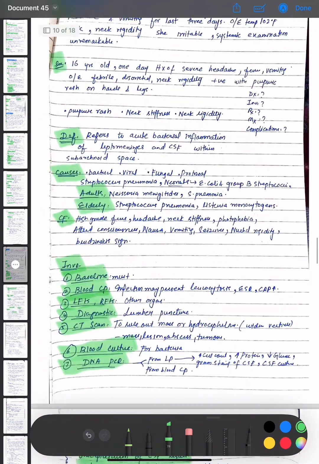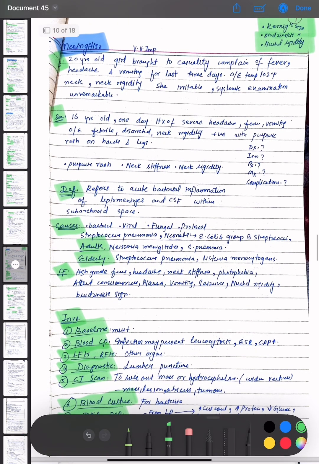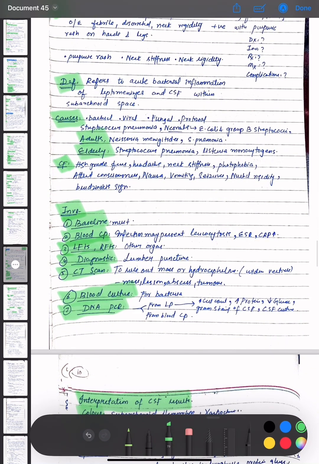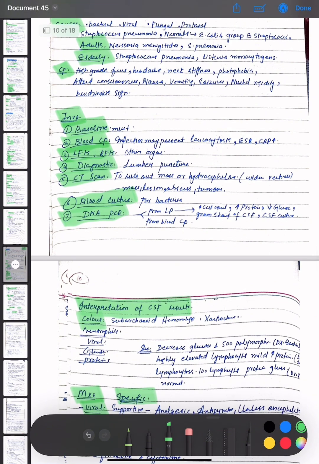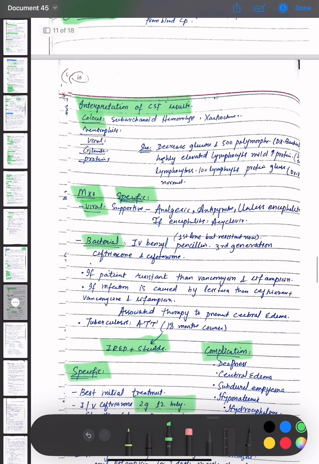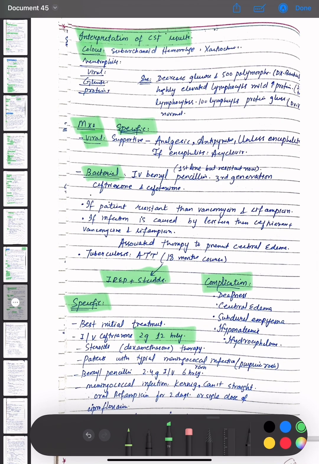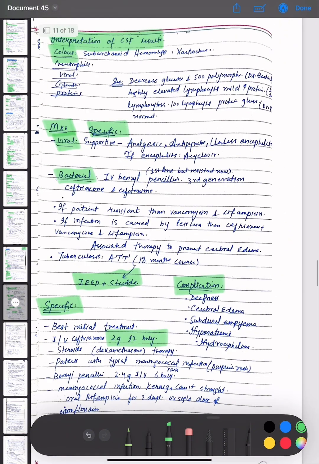So we have discussed the most important topic, that is meningitis. We have to check for the Kernig sign, Brudzinski sign, and the nuchal rigidity. The definition of meningitis, and we discussed the causes in adults and in elderly, and the clinical features and the investigations, which are baseline, blood CP, LFTs, RFTs, diagnostics, CT scan, blood culture, and DNA PCR. Then the interpretation of the CSF result: the color, the neutrophils, viral, glucose, proteins are checked. Then the management options, which are specific for viral and for bacterial, and the complications.